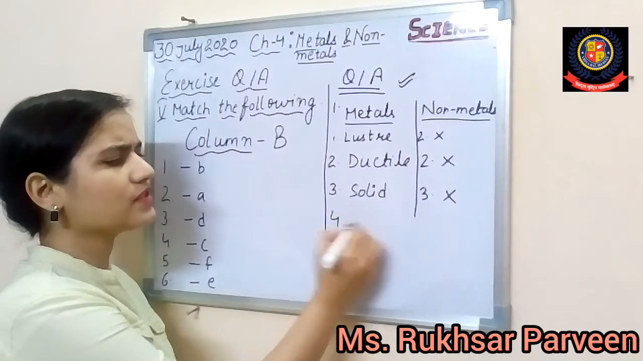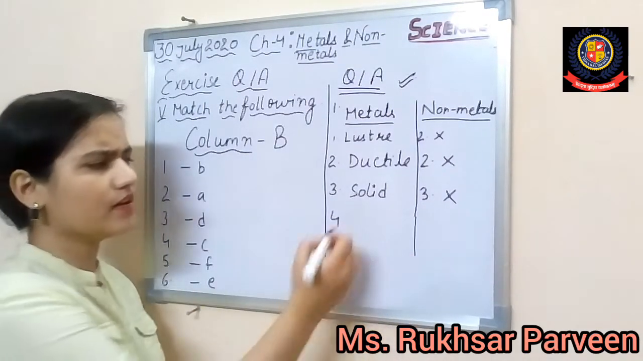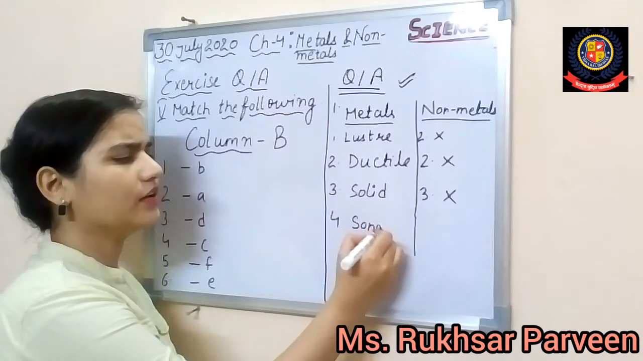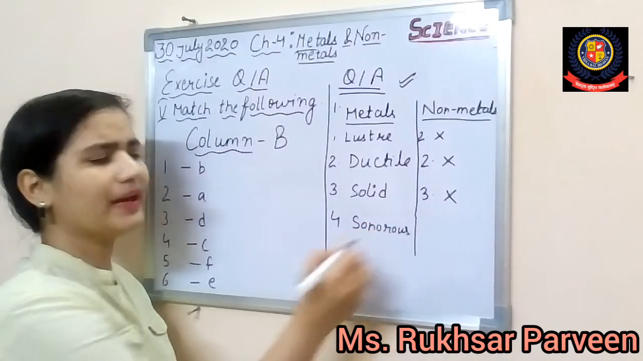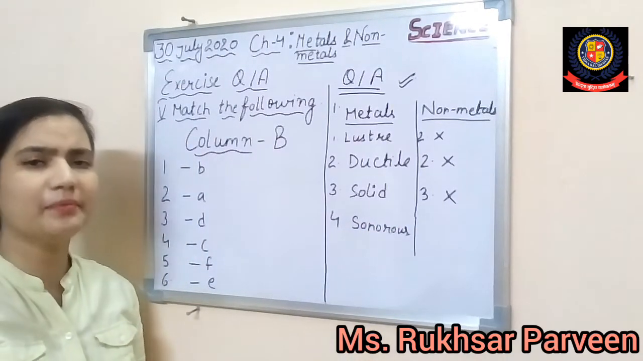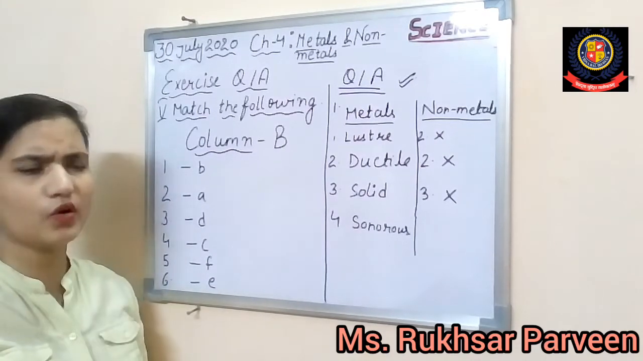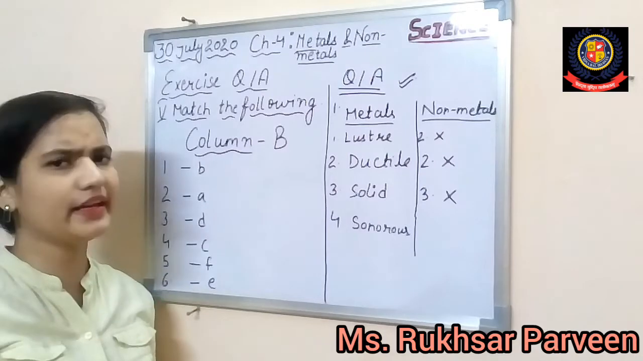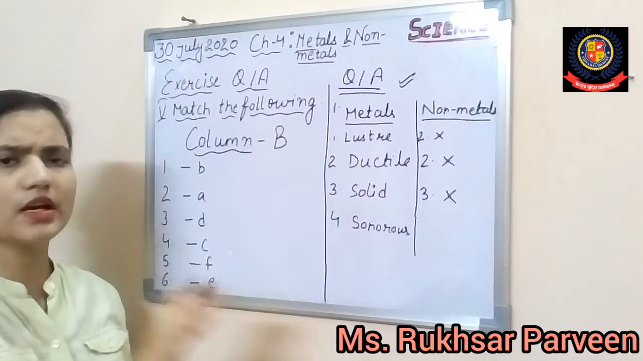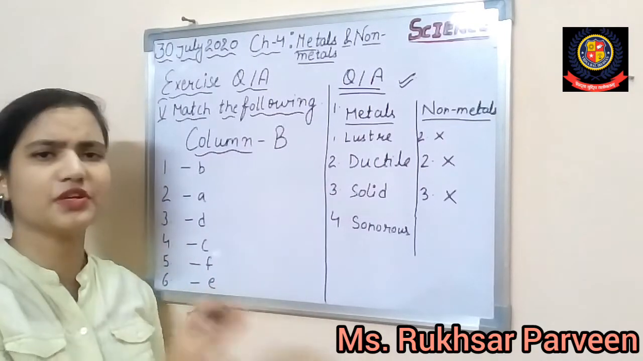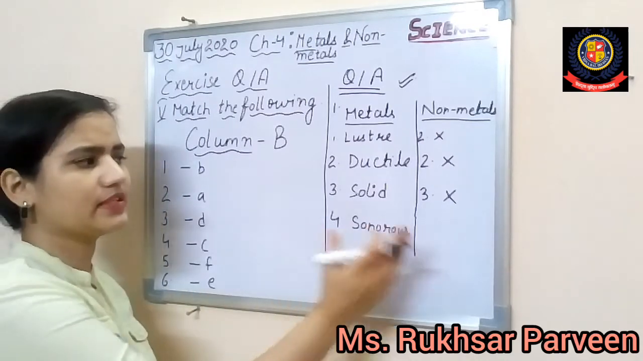For the four differences you can also give sonorous, other properties like malleability, temperature, or the melting and boiling point. Whatever you want to write in this question, you can take any four, because the question is asking only for 4 points. So you have to mention only state differences between metals and non-metals.